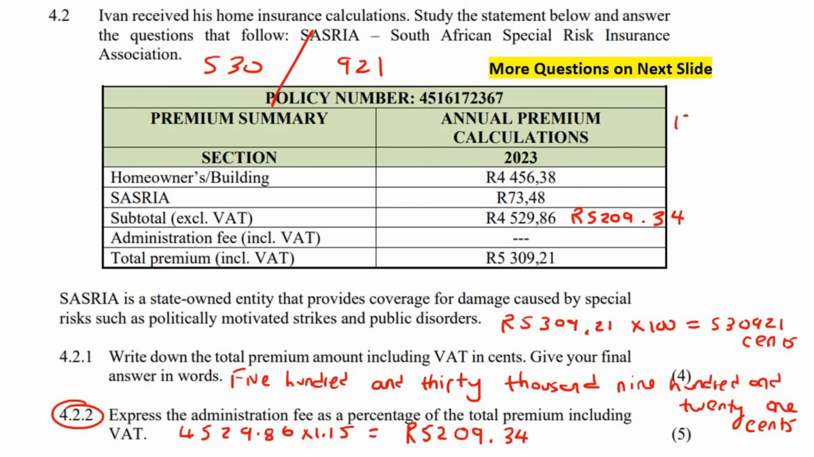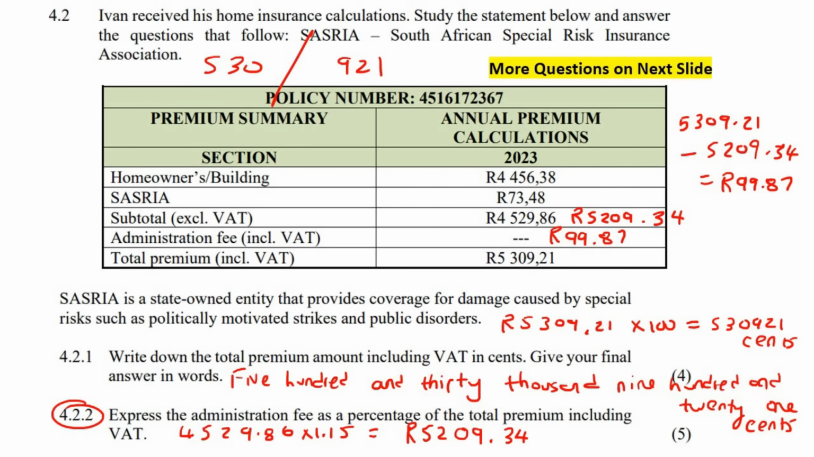So we can now say 5309.21 minus 5209.34, and if we subtract those, we get 99 Rand 87. So that would be the admin fee. But now we're not done. They want us to express the admin fee as a percentage of the total premium. So here's the total premium, and here's the admin fee.